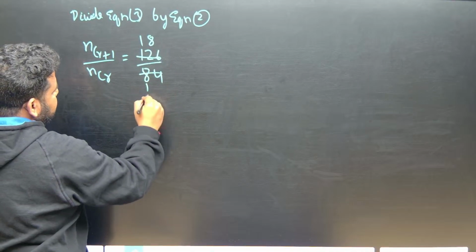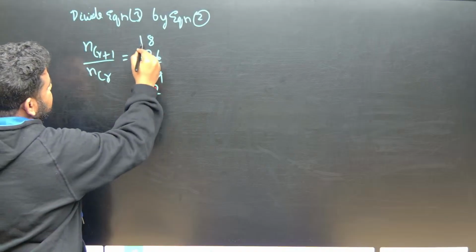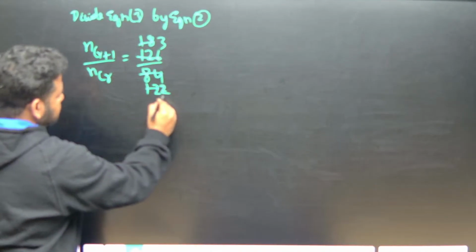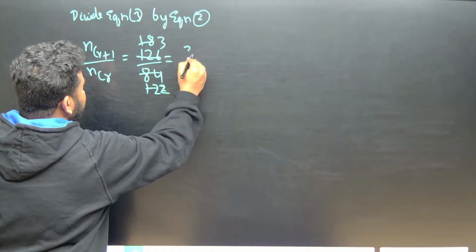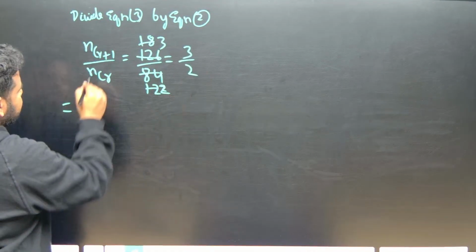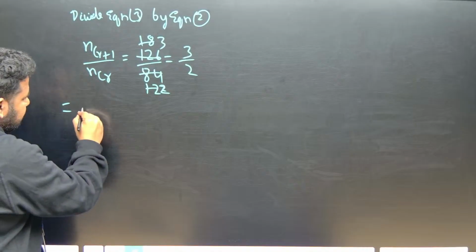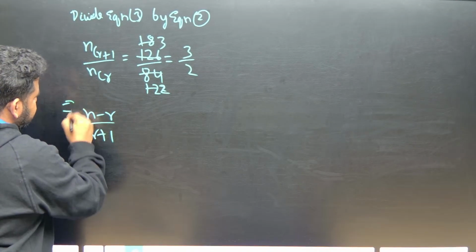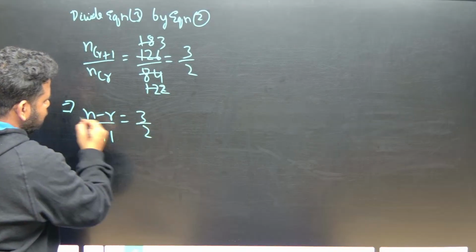Now this will become equal to 3 by 2. This implies nCr plus 1 by nCr is nothing but n minus r by r plus 1. This is the formula we have. This is equal to 3 by 2. Just cross multiply this.